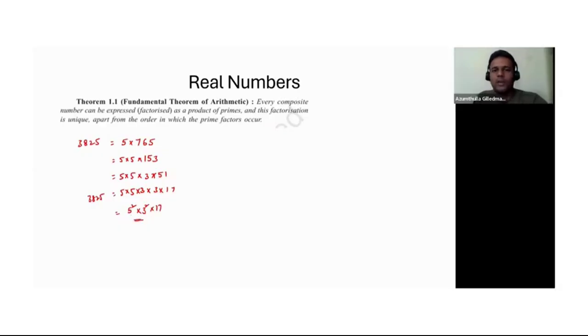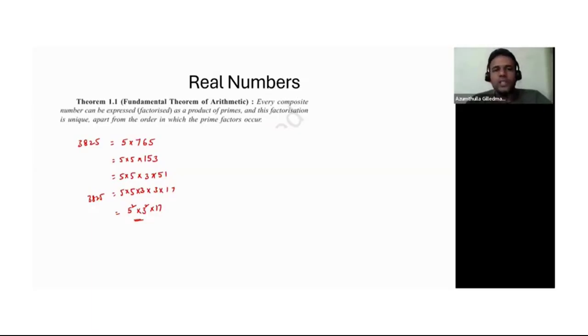These are the prime factors, and you can have 5 or 3 in any order. It can be 3 square into 5 square into 17. So the order doesn't matter. That's what it specifies. Every composite number can be expressed as a product of primes, and this factorization is unique because if you divide this number, 5, 3, and 17, these are the prime numbers you will get. It can be in any order, but that is a unique combination that we will get. So that's what the fundamental theorem of arithmetic states.